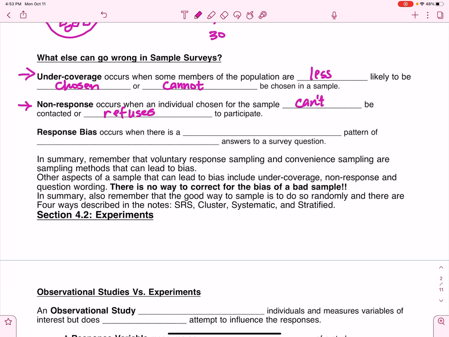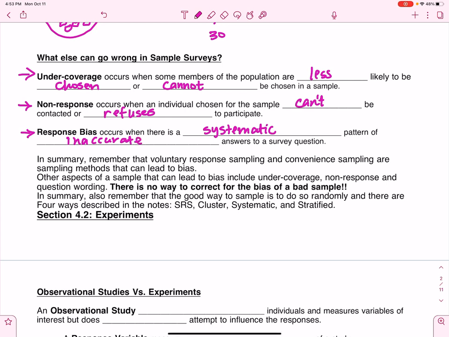And the last one that we're going to talk about is response bias. This occurs anytime there is a systematic pattern of inaccurate answers to a survey question.